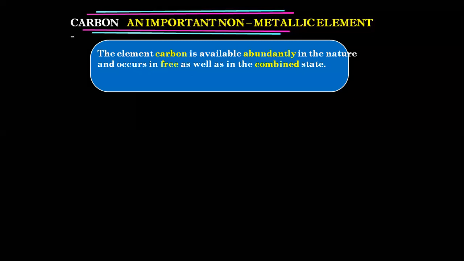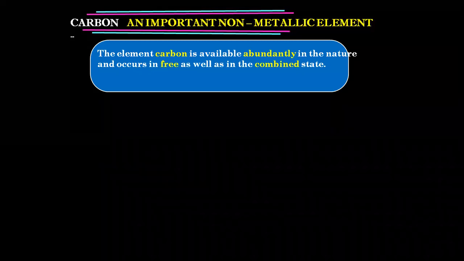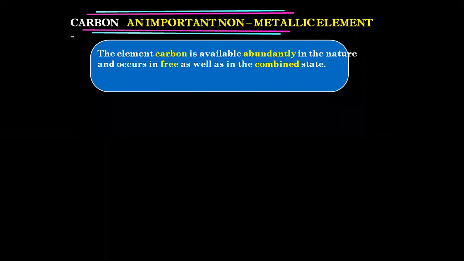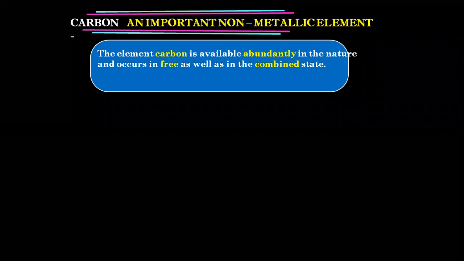The element carbon is available abundantly in nature. It is present almost everywhere, and it occurs in free state as well as combined state. When I say free state and combined state, what does it mean? There are certain substances where only carbon will be present, in the form of coal, graphite, and diamond. When I say combined state, it will be present along with some other element, like carbon dioxide, like carbonates, and in different other things which we are going to study later in this chapter. We're going to study in detail about free state and combined state.